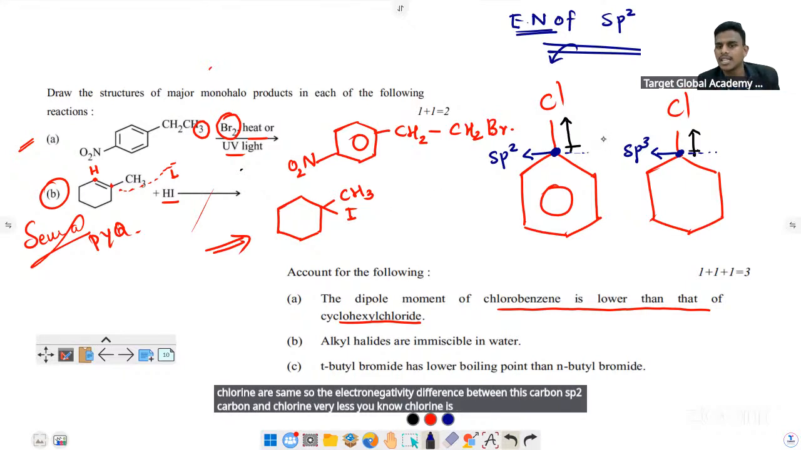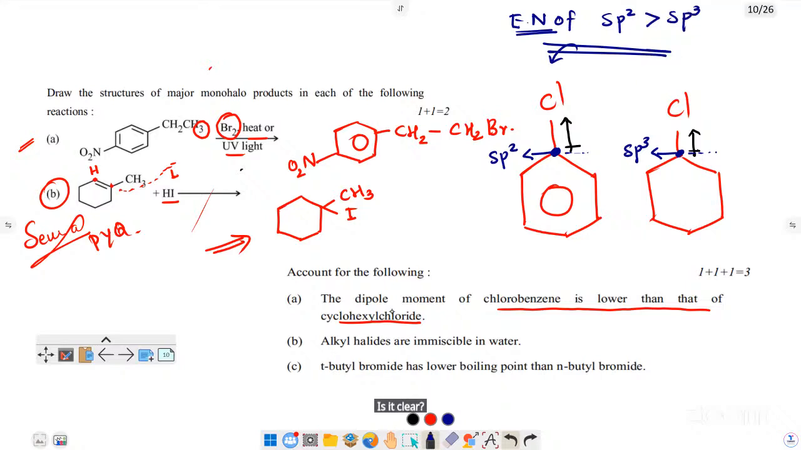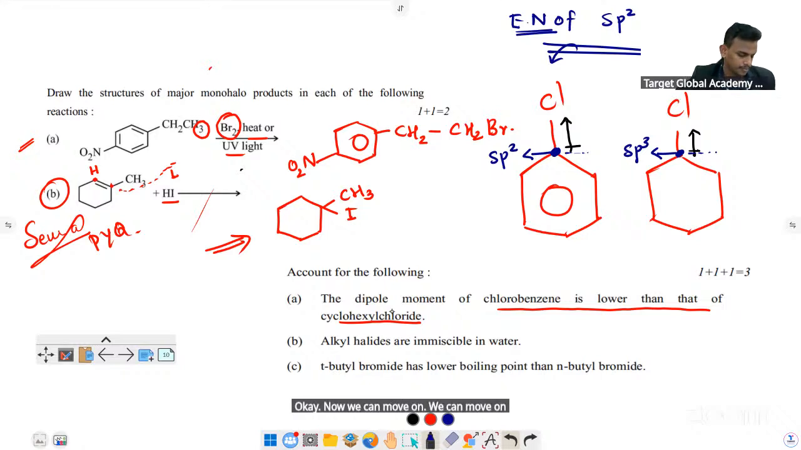Fluorine is the highest electronegative element. After that, chlorine. So chlorine and this carbon have a very slight difference in electronegativity, so its dipole moment will be less. Clear? Is it clear? Yes, sir. Okay. Now we can move on to the next question.